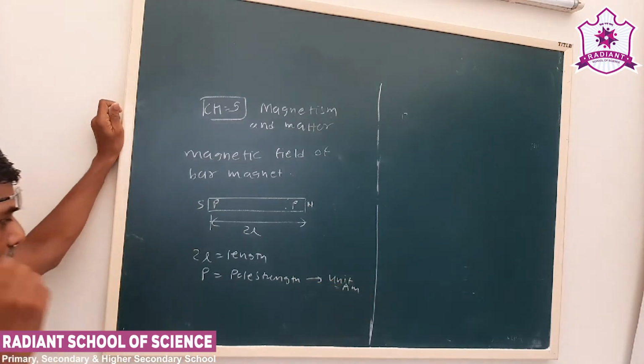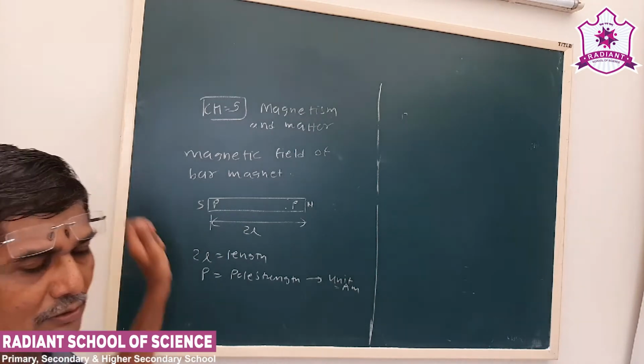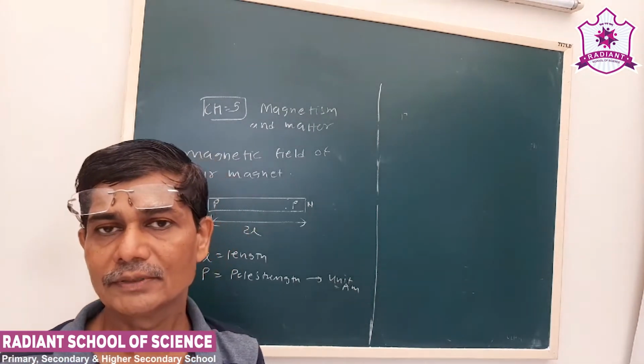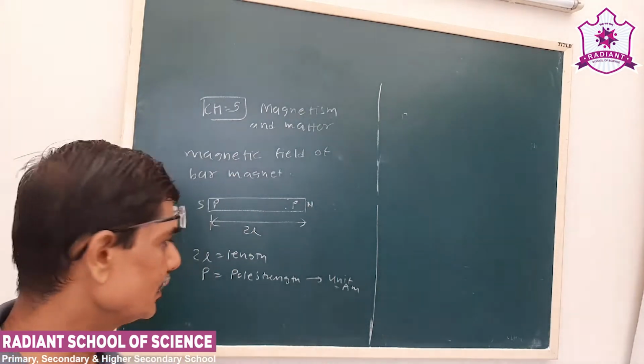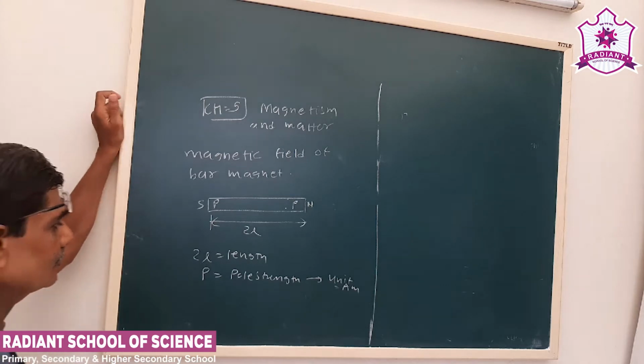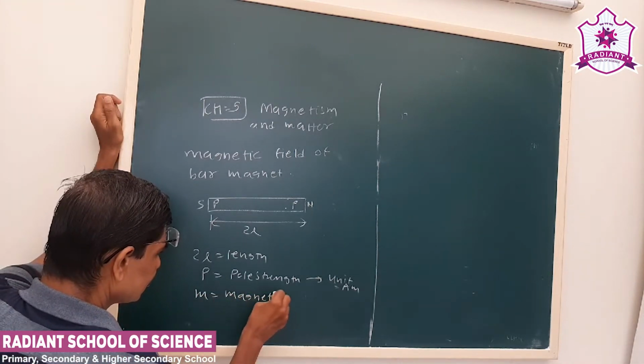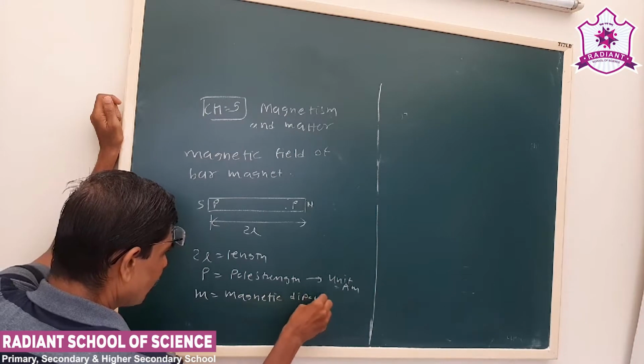The unit is ampere meter. Now, we studied about electric dipole and electric dipole moment. Here also the magnetic field of the bar magnet is given in terms of M, that is the magnetic dipole moment.